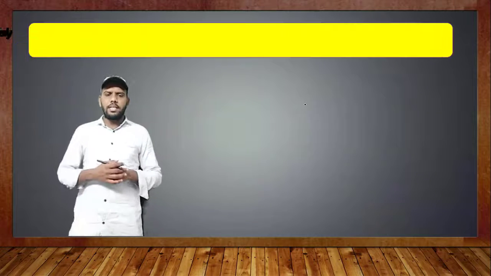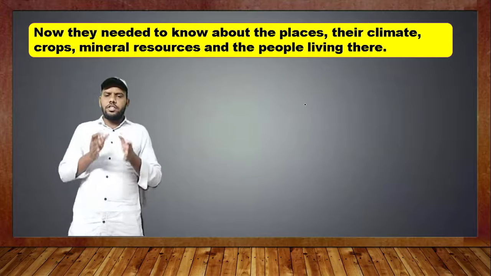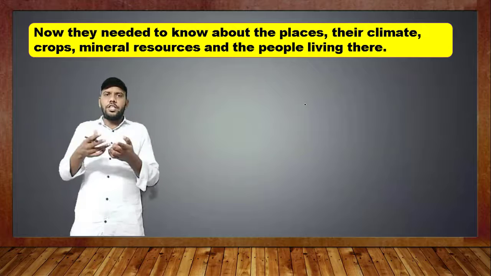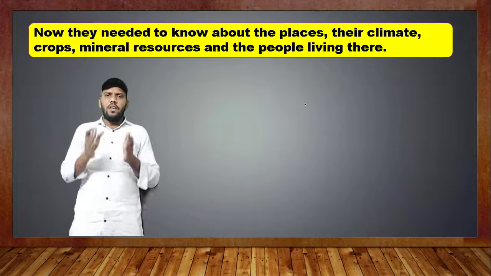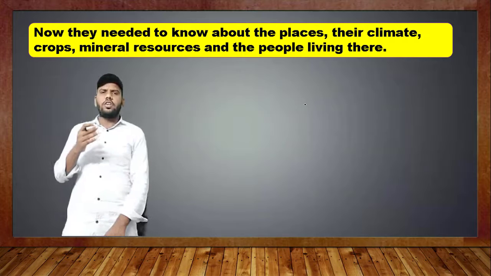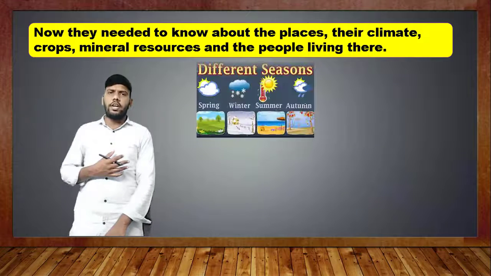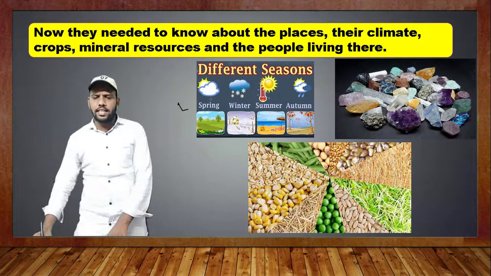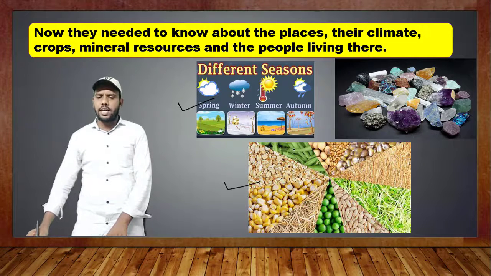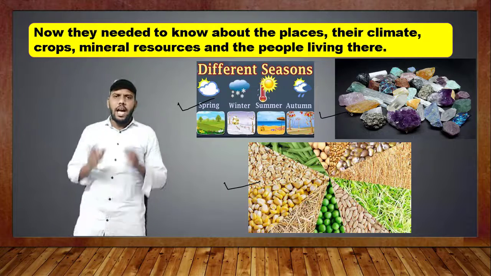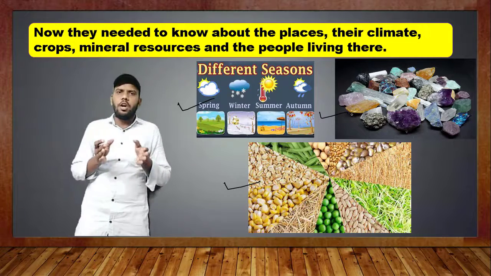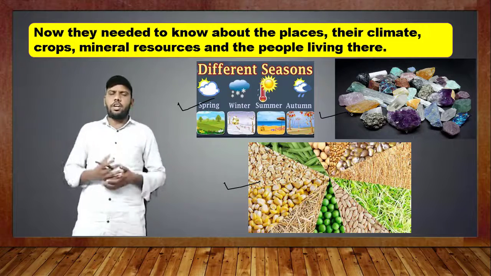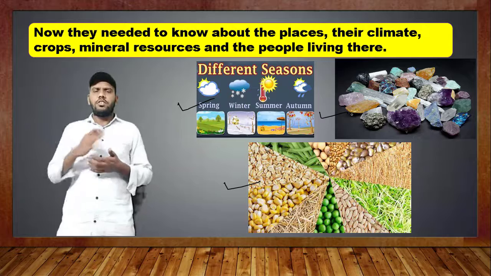Now they needed to know about the places they controlled, and they wanted to know the interior: their climate, what crops are grown there, what mineral resources there are, what the seasons are, and whether these crops and minerals are valuable or not, and how they could get those minerals and crops.